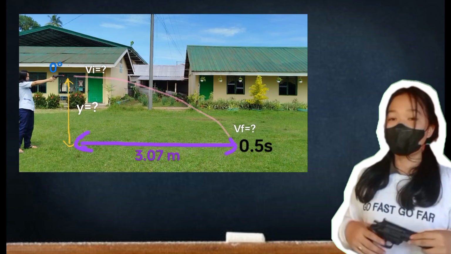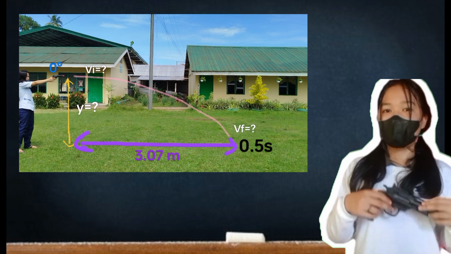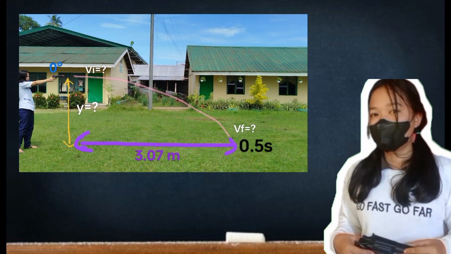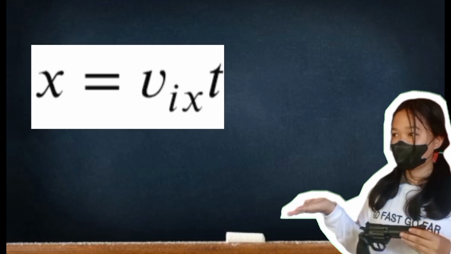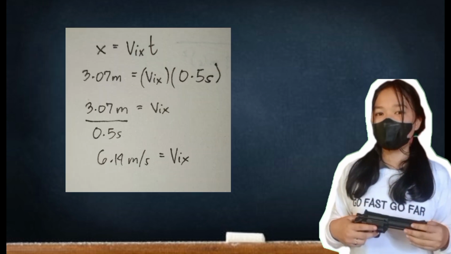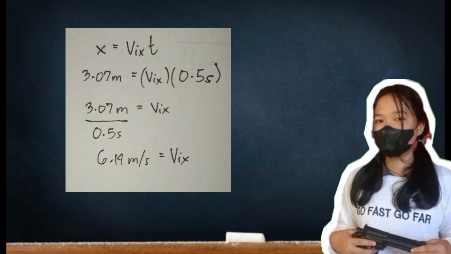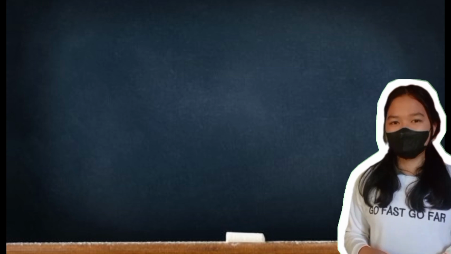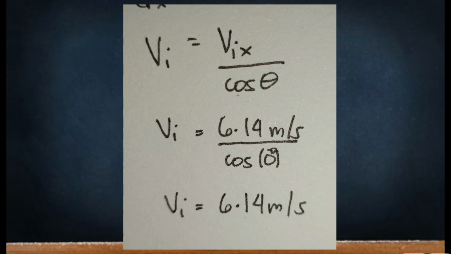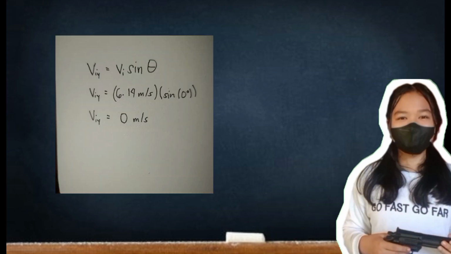Since the bullet landed 3.7 meters away within 0.5 seconds at 0-degree angle, we can now calculate the initial horizontal velocity. Using this formula, the calculated initial horizontal velocity is 6.14 meters per second. Given that, we can calculate the initial velocity, which is still 6.14 meters per second. Now, we'll calculate the vertical velocity, which is...